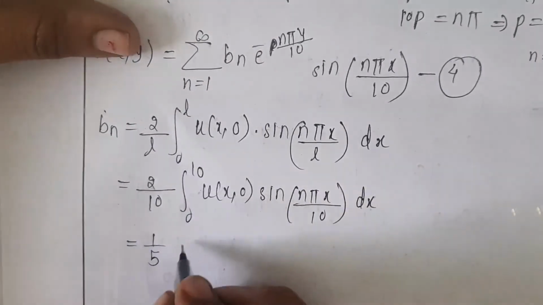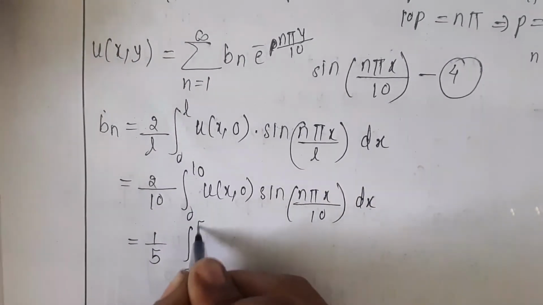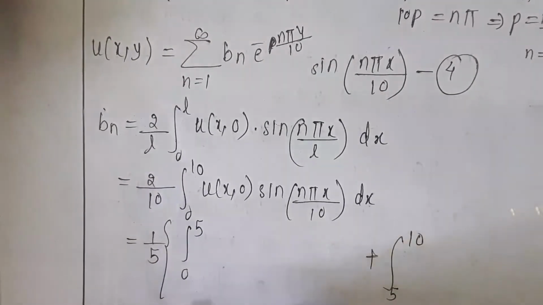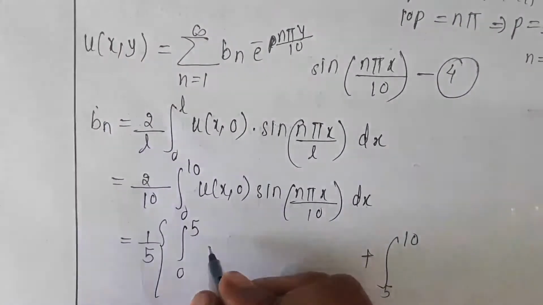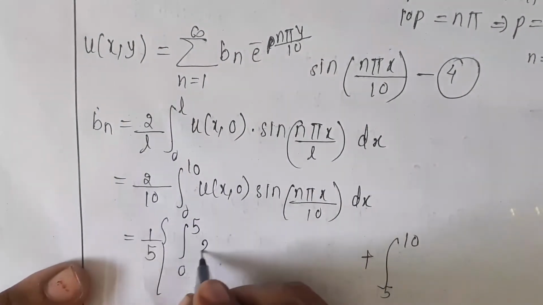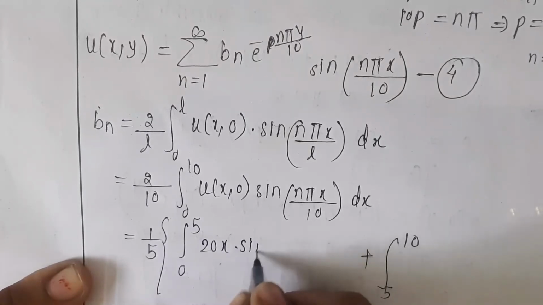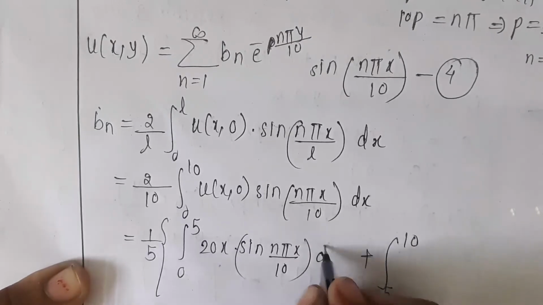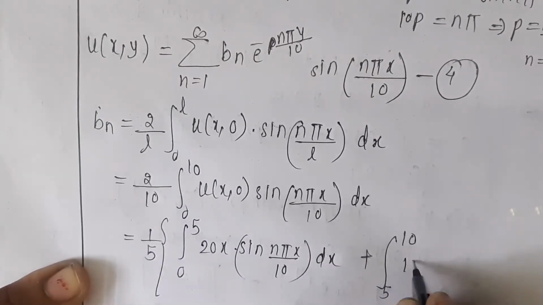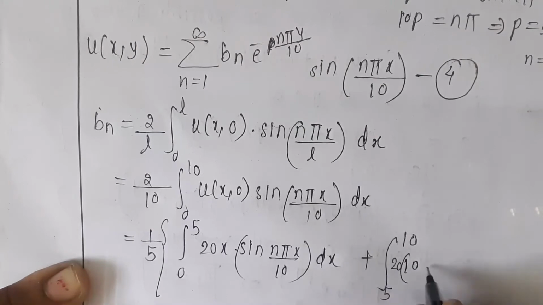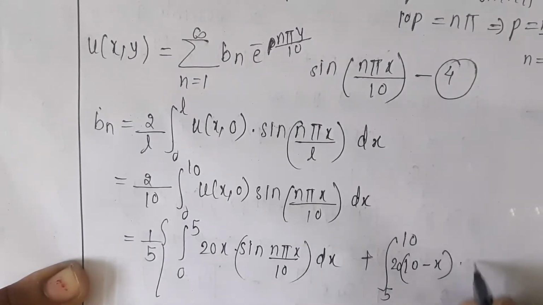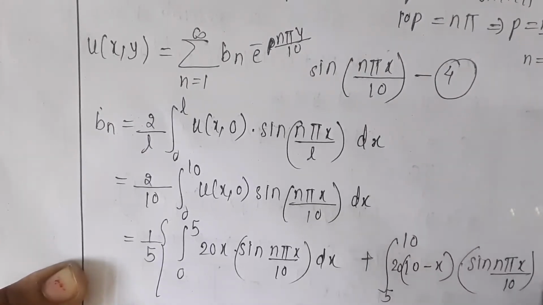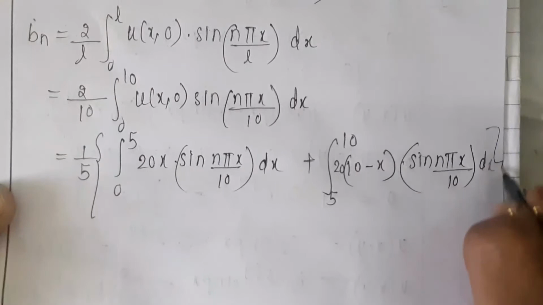Now 0 to 10 is divided into two parts. It is 0 to 5 and 5 to 10. So this is divided into two parts. Now u of x, 0 value for 0 to 5 is 20x, multiplied by sin of n pi x by 10. So this is another function multiplied by dx. Next is 20 into 10 minus x multiplied by sin of n pi x divided by 10. So this is the function which we obtained here.